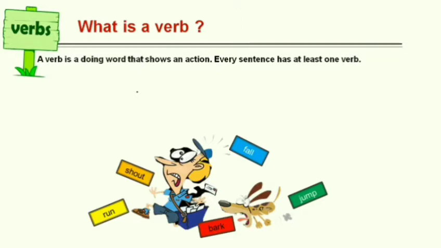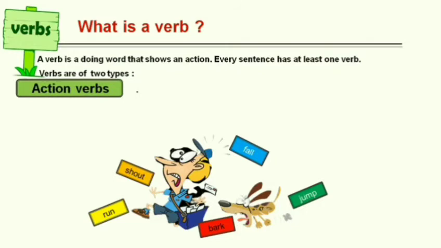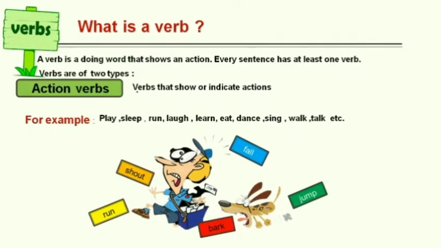Okay, then there are two different types of verbs. The first one is action verb, and the name itself tells the definition. That is, verbs that show or indicate actions. It is also called main verb. For example, play, sleep, run, laugh, learn, eat, dance, sing, walk, talk, etc. These words all show the action.